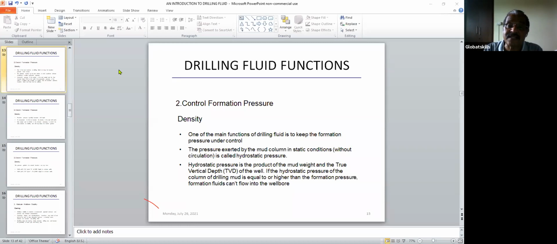The pressure exerted by the mud column in static condition is called the hydrostatic pressure.